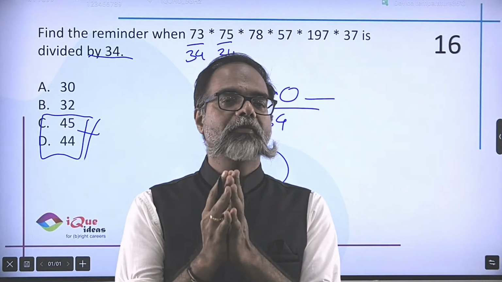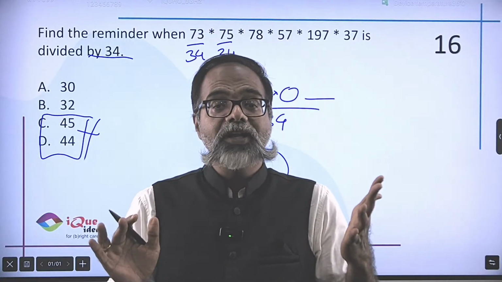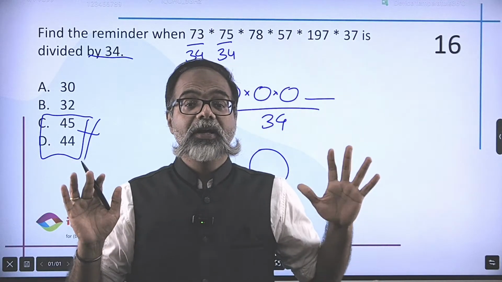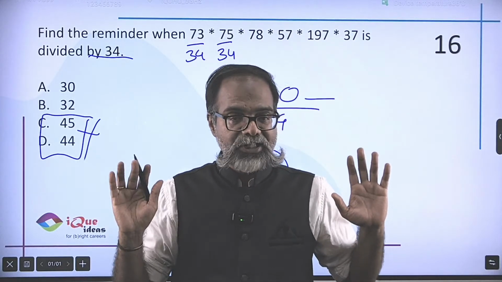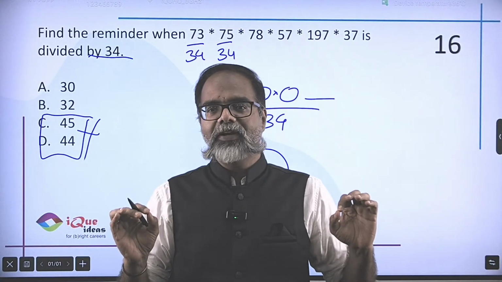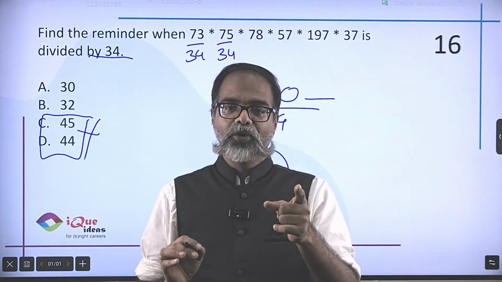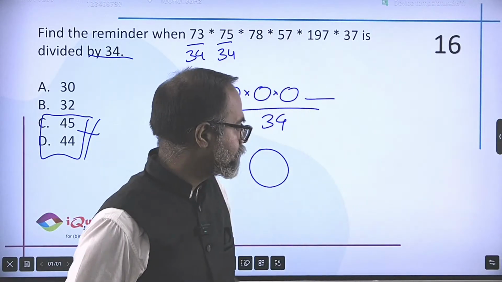You will end up with a single number less than 34. So it's either 30 or 32. If you are willing to take a risk, you might mark any one of them, 50% chance of getting it right, no negative marking. But if you want to spend a little bit of time and actually get the answer, do it. I have done the calculation. I know what the answer is. Let's see how many of you get this one.